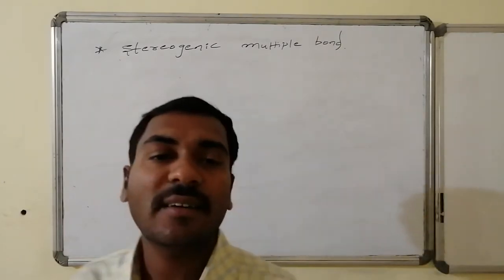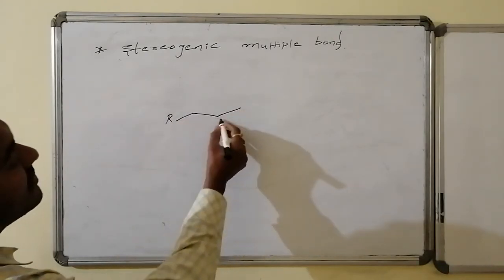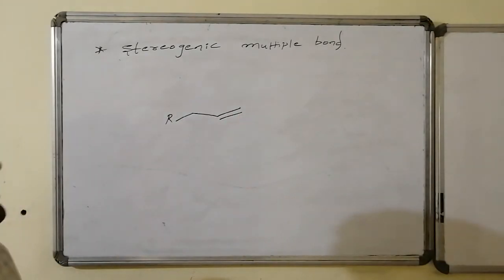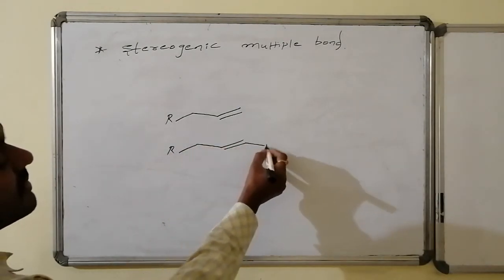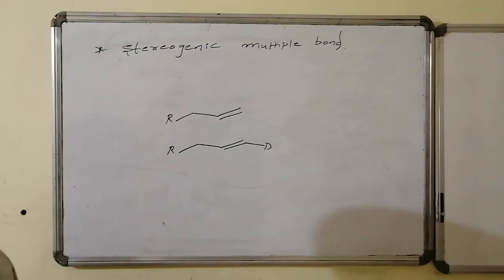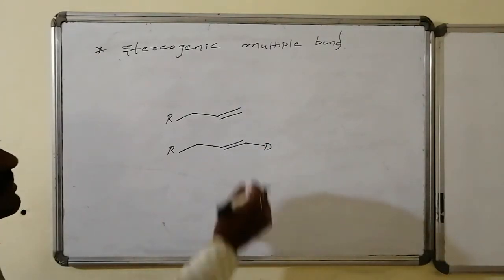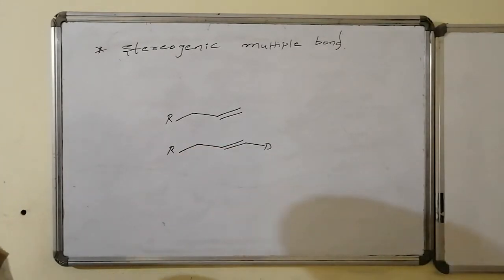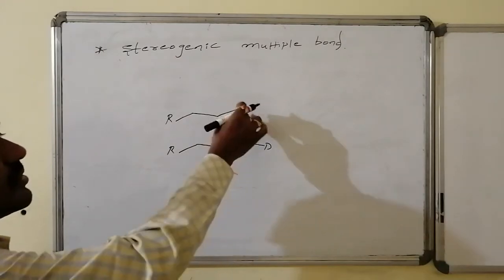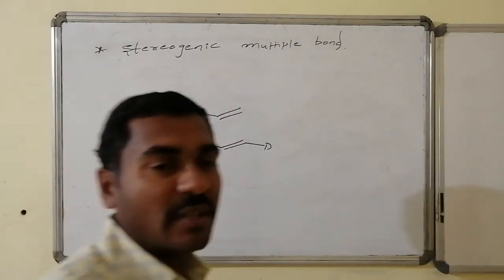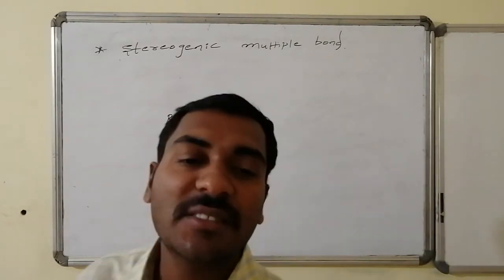Suppose I take a double bond ended with the same substitutions, here some group is there followed by the double bond. Yes, it is having two hydrogens, hence it is not eligible to show any kind of geometrical isomerism. If I am having deuterium as an atom, then deuterium is different and hydrogen is different. With respect to one way I can adjust, with respect to another way I can adjust. At minimum one common group is maintained, and no end of the double bond is having the same groups. If such validation is present, then that is said to be a stereogenic bond.